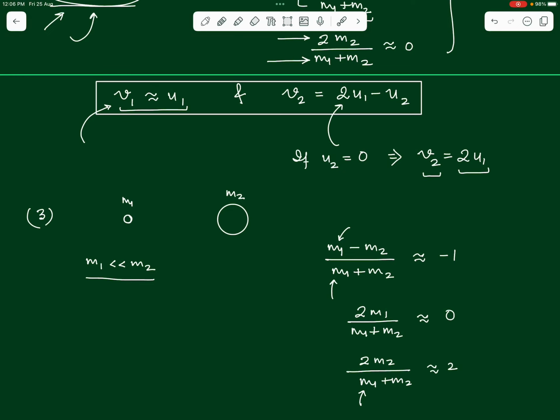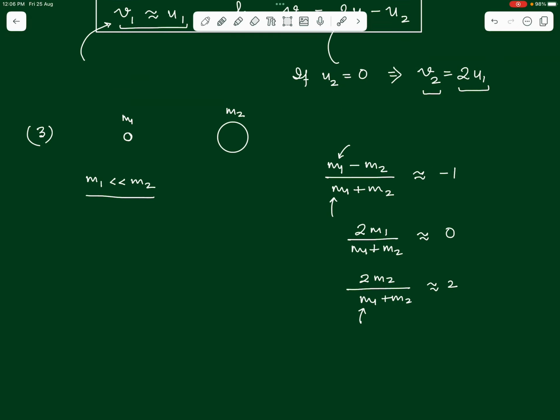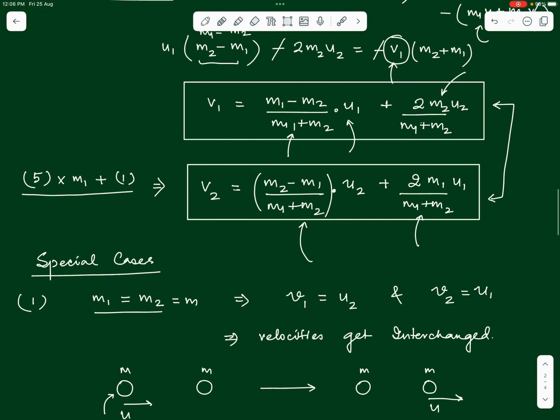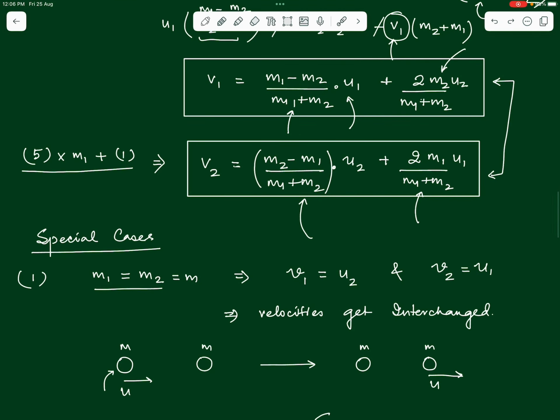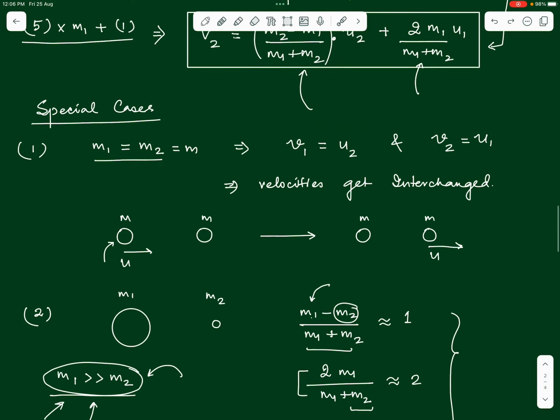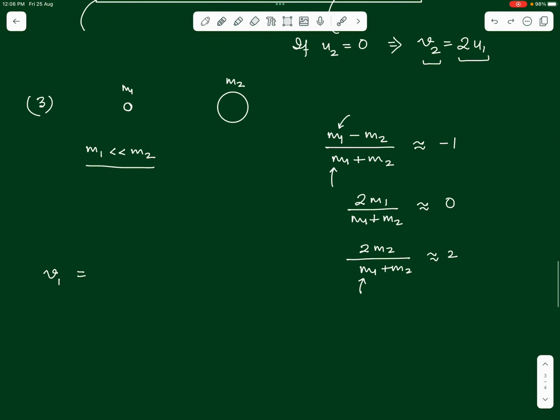So, under these assumptions, when we substitute these values in the above relations, these are the values for v1 and v2 that we shall get. Which relations are we going to use? We are going to use these two relations here, the relations for the final velocities of the bodies, where v1 and v2 are the final velocities of masses m1 and m2, right.